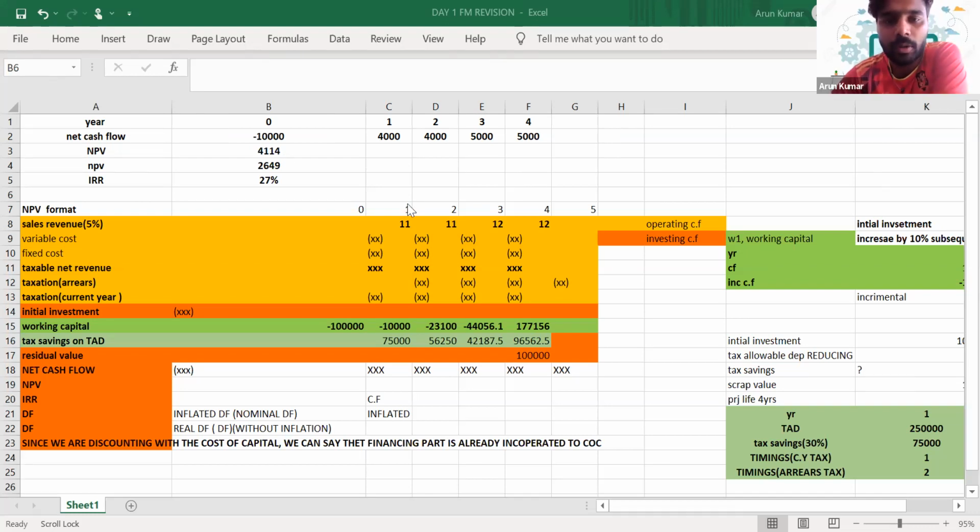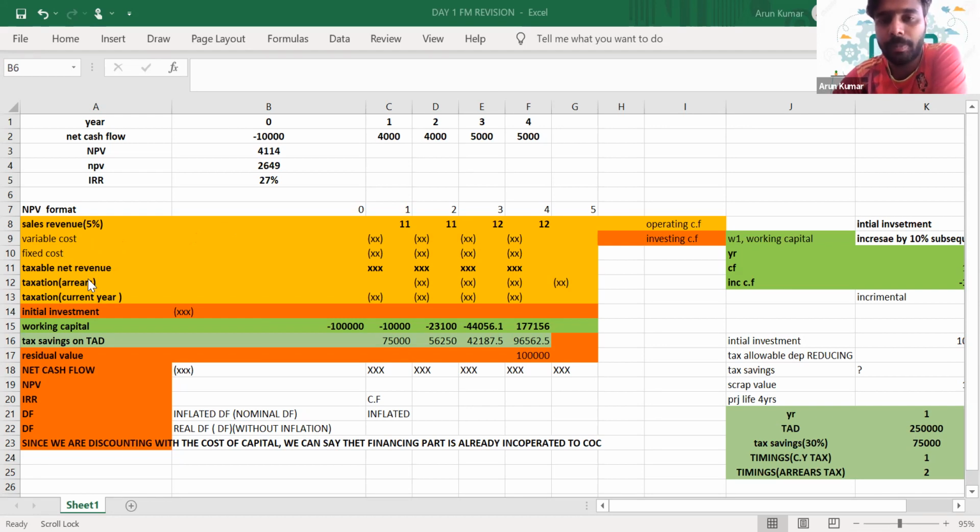So I hope you know the format for NPV calculation. This is the format for NPV calculation, and you have to follow this format. I can't follow any other format. So first of all, it's operating cash flow. From the operating cash flow, we'll deduct the variable cost and the fixed cost. Then you will get the taxable net revenue.